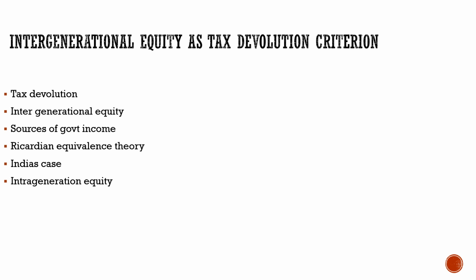Now right now what we discussed about tax devolution. We discussed about the finance commission's recommendations about tax devolution. Few states get more and few states get less. We discussed about the sources of government income. There are two kinds of, एक तो टैक्स है, और टैक्स कलेक्शन, और दूसरा है बोरोइंग. अगर टैक्स कलेक्शन अच्छा हो और the services they provide to this generation, and that qualifies to the another generation without any burden, so this comes under the intergenerational equity.